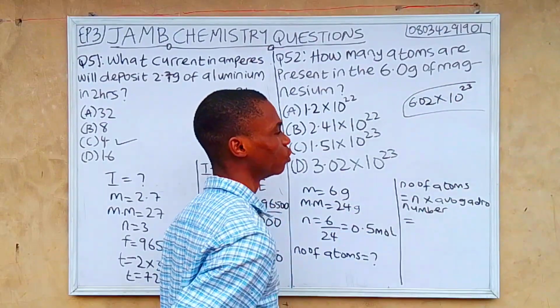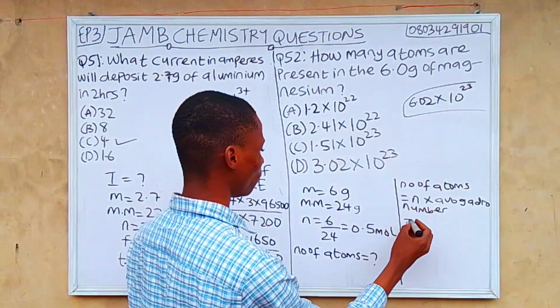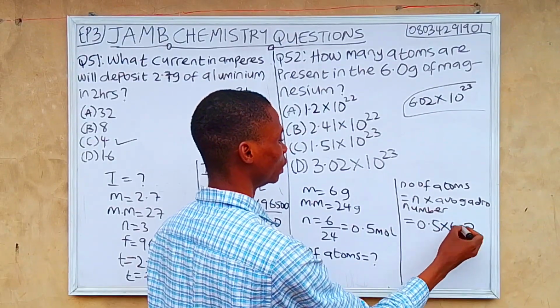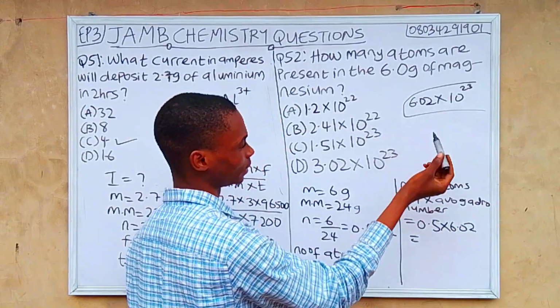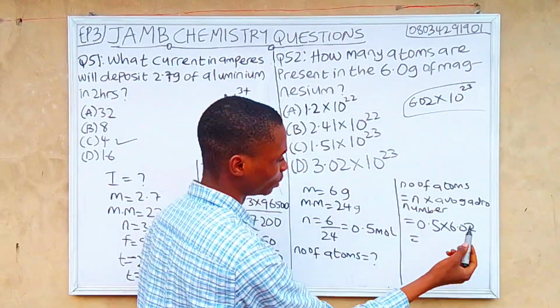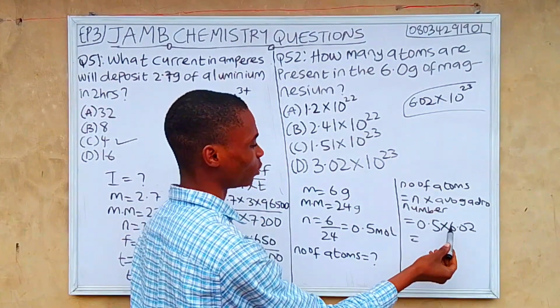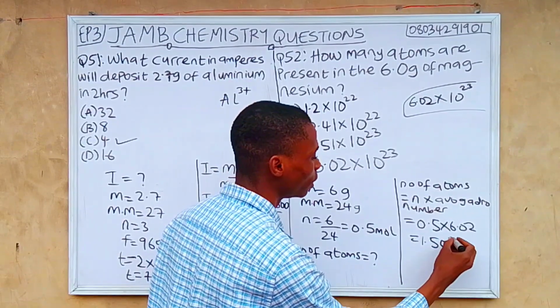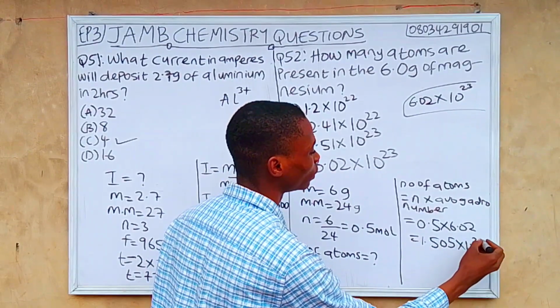That's the Avogadro constant. So our number of moles is 0.5 multiplied by 6.02. You don't need to add the 10 raised to power 23 yet, we are going to add it after the multiplication. 0.5 multiplied by 6.02 will give us 1.505 multiplied by 10 raised to power 23.